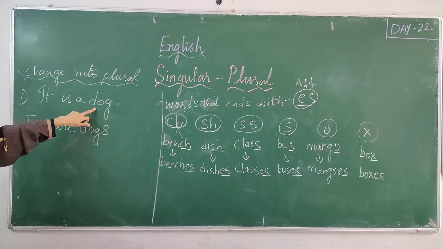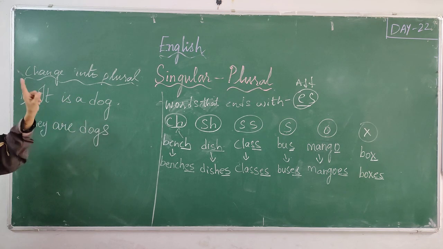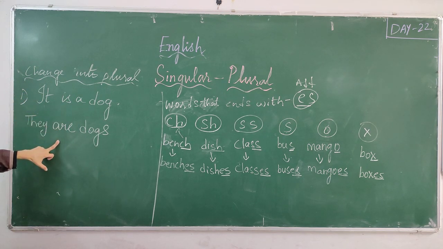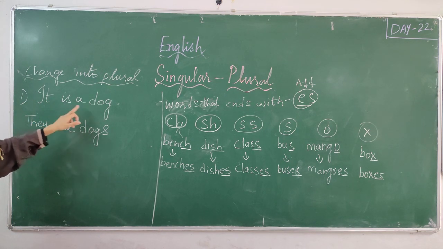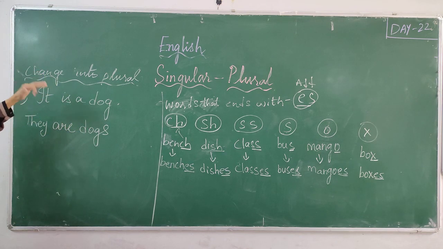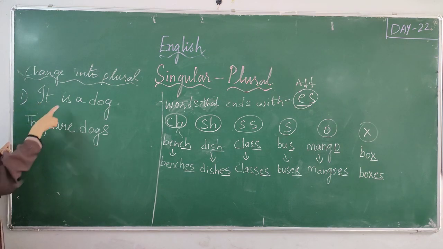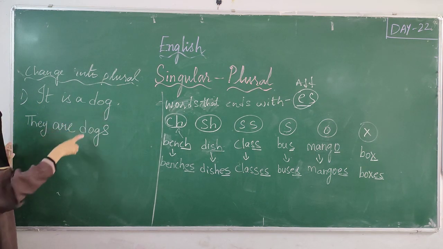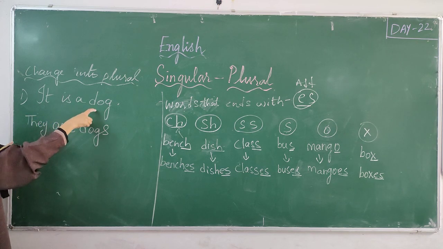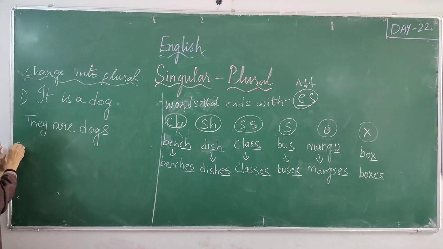Is is used for singular. Is a dog means one dog. Here we are talking about plural, so we cannot use there is dogs. Is is used for singular, so when we are converting the sentence into plural, we will write it for only one. So it changes to they, is changes to are, a dog changes to dogs. It is a dog. They are dogs.